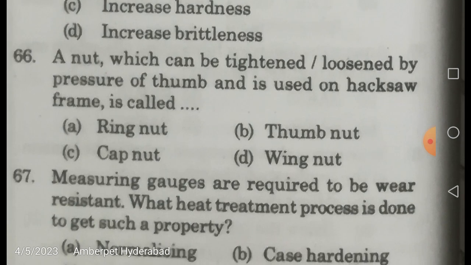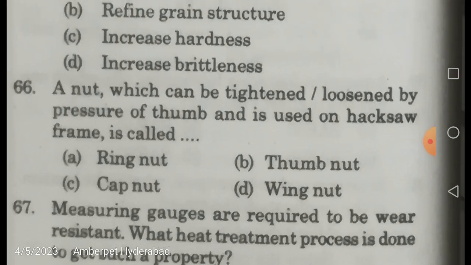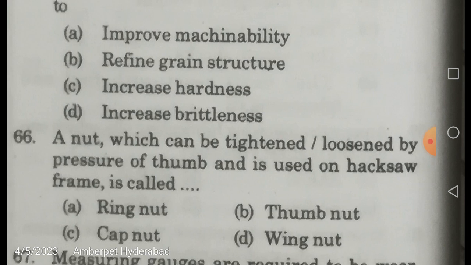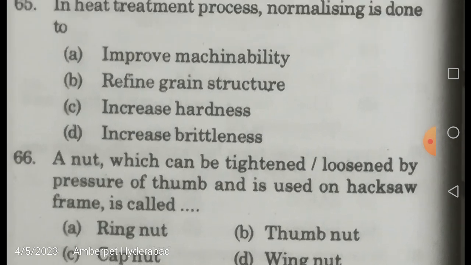So what is the main aim of any heat treatment process? It is to improve the various mechanical properties of your metal parts or mechanical objects. For example, hardening, normalizing, annealing, then tempering. All these operations are heat treatment operations, right? Increase the hardness? No. Increase the brittleness? Not at all. So the correct answer for this is normalizing. Always remember, normalizing is done mainly to refine the grain structure, right?